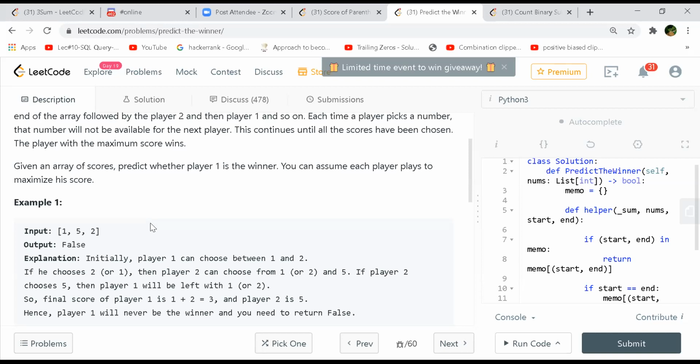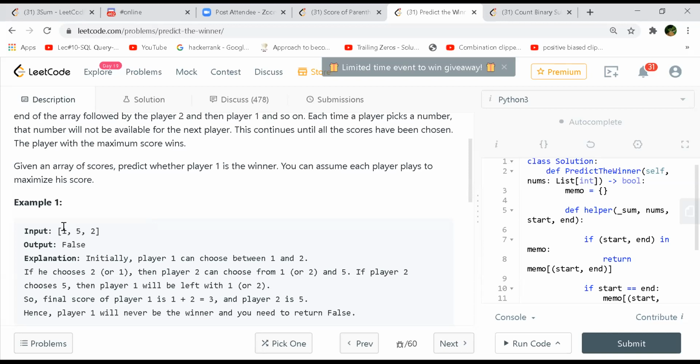So here we can use the optimal game strategy DP pattern. Other than that, I don't think we can use any greedy way. No, DP, because there will be some cases where greedy will fail.